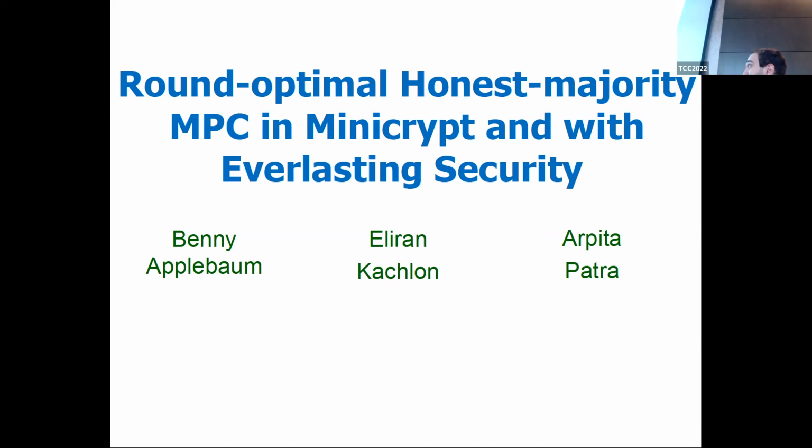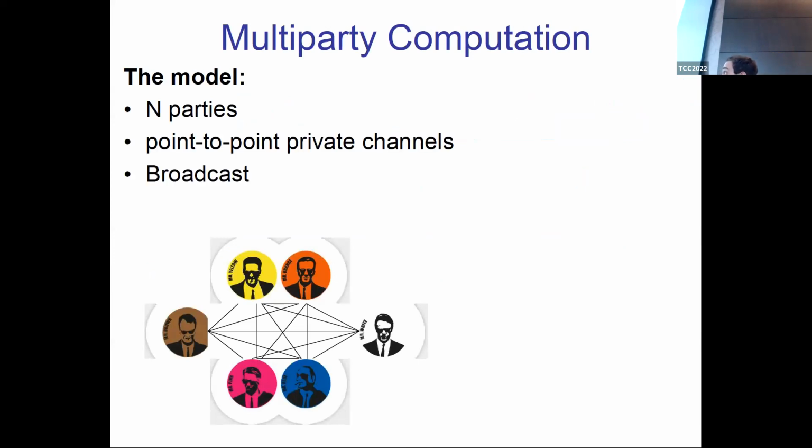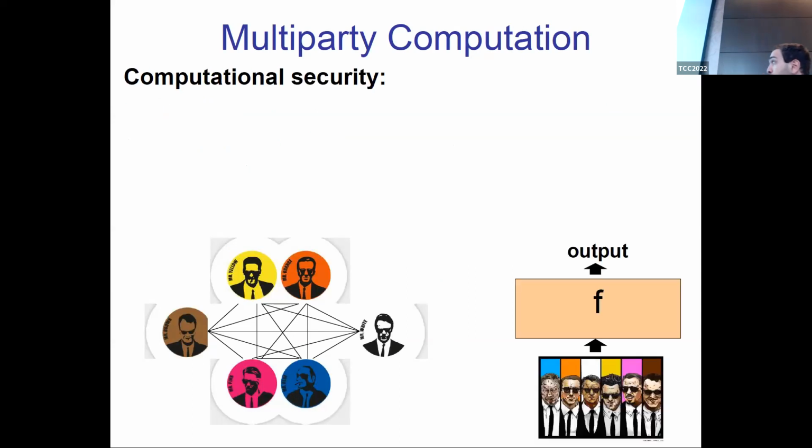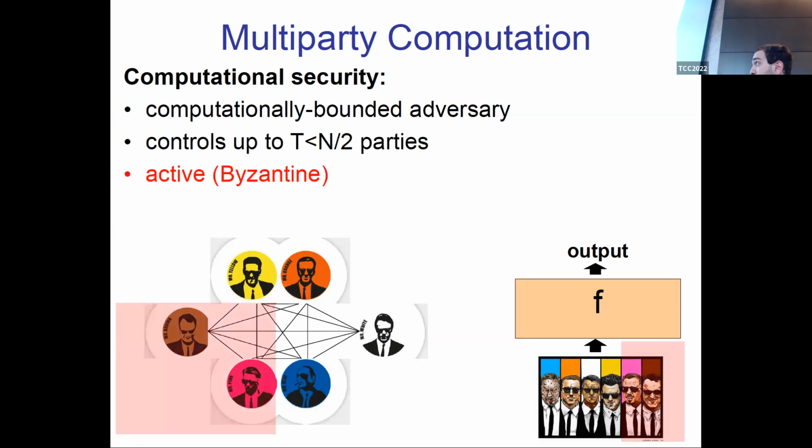Thanks. So, hi everyone. I'll present a joint work with Benny and Arpita. So let's start. We assume that there are n parties. They can communicate over secure channels, and they also have access to a broadcast channel. They want to securely compute a function f of their private inputs, and they want to do so in the presence of a computationally bounded adversary that corrupts a minority of the parties. We assume that the adversary is active, which means that it can deviate from the protocol, and we require full security, including guaranteed output delivery.